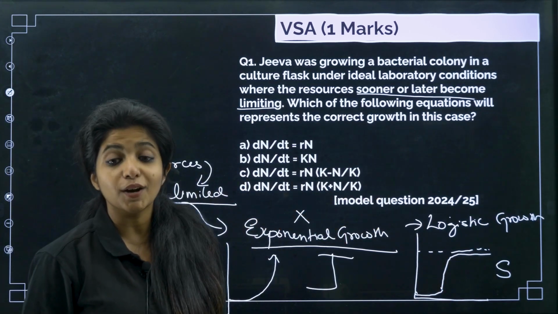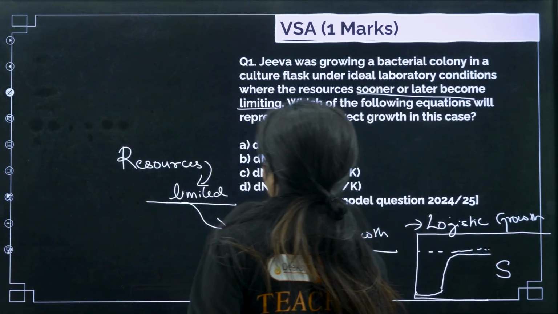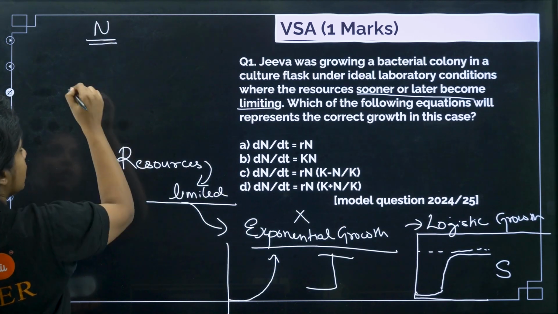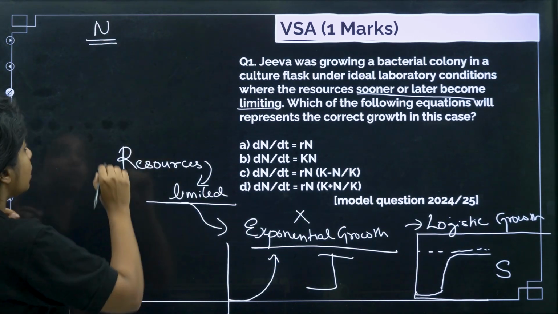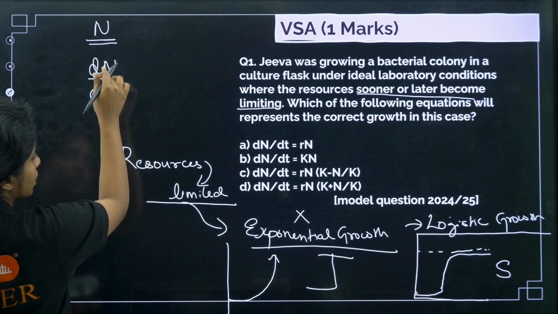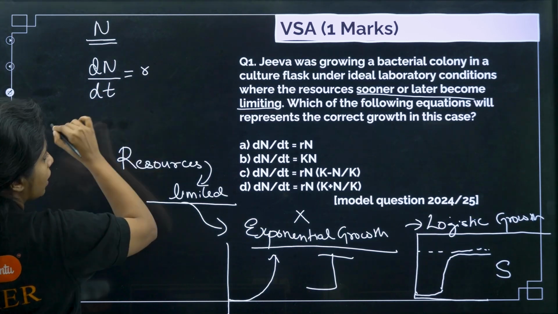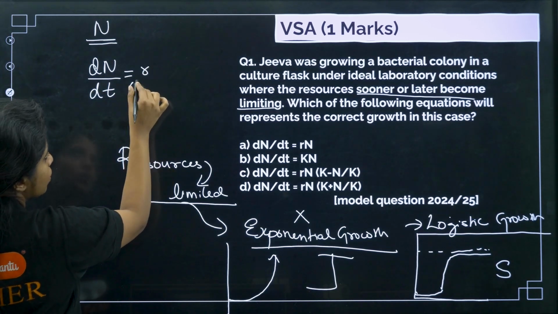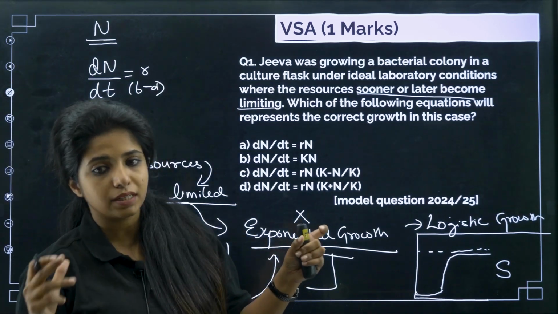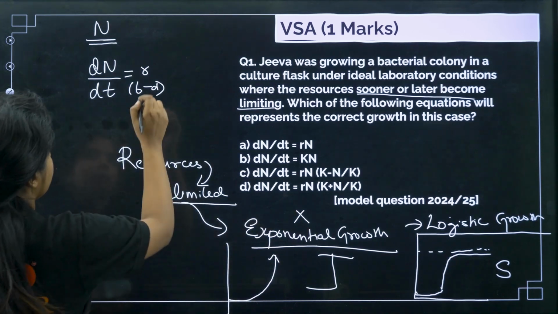What do you call this? Sigmoid curve. Now the equation for this type of growth, logistic growth, is like this. This is the population size, my dear children. Now if you want to see the population size after a point of time, this is the time period. You are going to see the population size after some point of time. And the equation will go like this, where r is there. r is equal to birth rate minus death rate. People who are getting added, people who are getting deleted from the population.